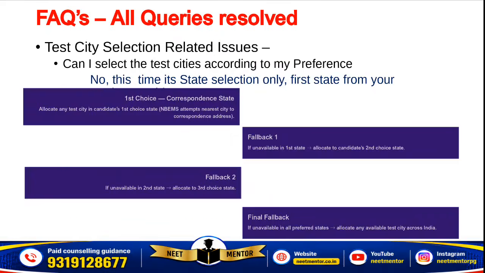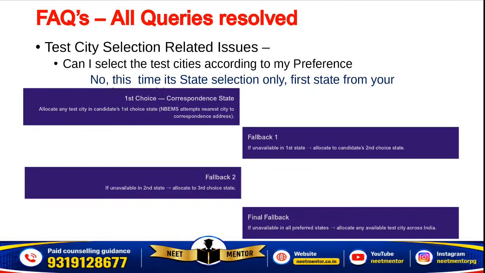Test city is not allowed to be selected this year. This is a major change. You can select the state, and the first state will be the same as the one pertaining to your correspondence address, and the second and third states may be nearby or whatever you want to select. So how it happens? First they will try to allocate the cities within your correspondence state and nearest to your correspondence address.